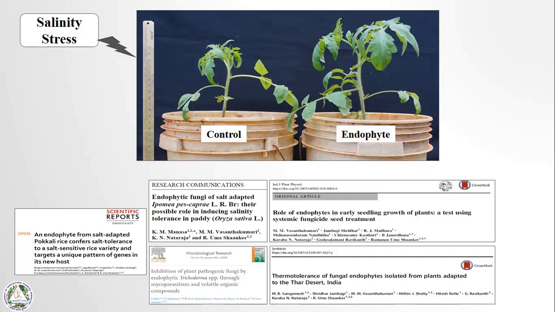In recent days, plant-endophyte interaction is a growing interest and contributes a lot of significance to the present era of agriculture. An enormous amount of research has proven that endophytes are an alternative approach to mitigate both biotic as well as abiotic stress conditions. Then what are these endophytes? Endophytes are non-pathogenic microbes. They live within the intracellular spaces of plants and feed on the apoplastic nutrients without eliciting any defense responses.